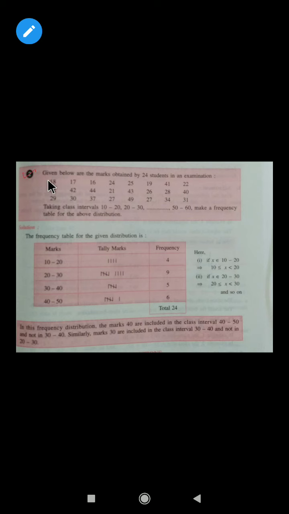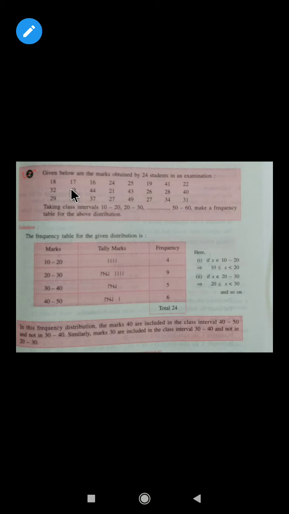Now look at number 2. Here are given the marks obtained by 24 students in an examination. So here the marks of 24 students are given. We are taking the interval 10 to 20.